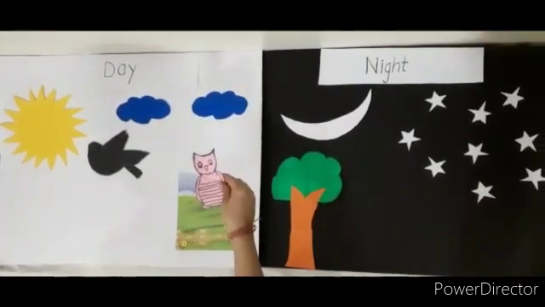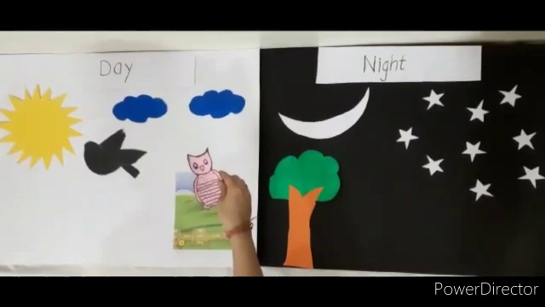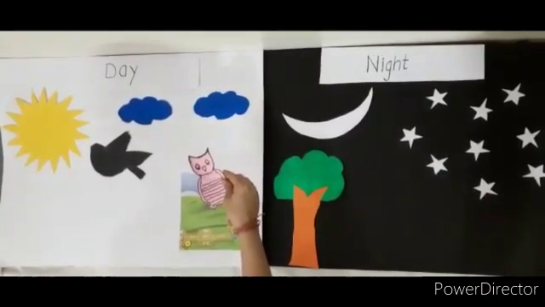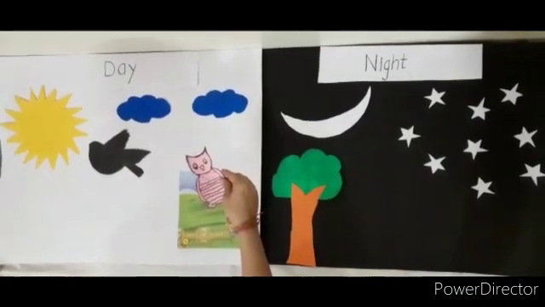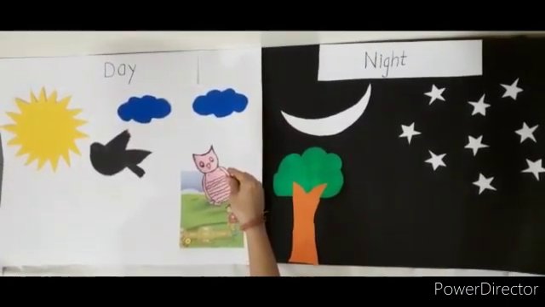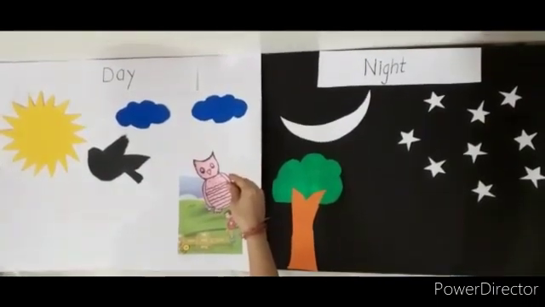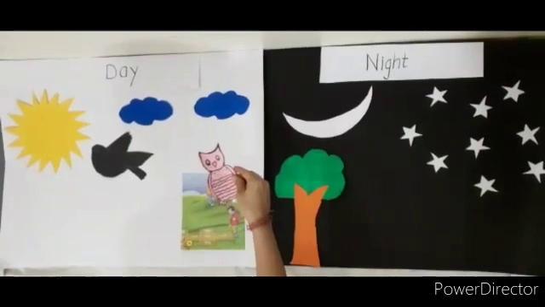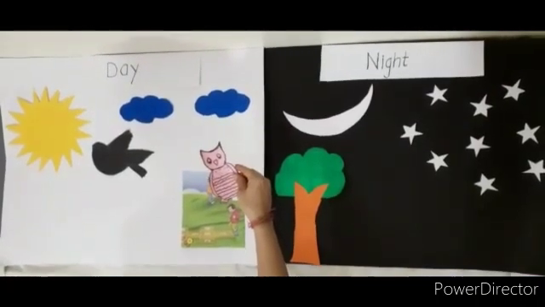Which picture is this? This is a picture of an owl. An owl can see only at night time. So it awakes in the night and sleeps in the day, because an owl cannot see in the daytime. It can only see at night time. So we will keep it in the nighttime picture.